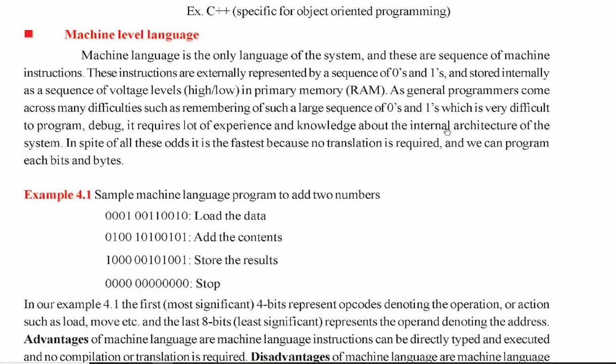Hello students, last class we discussed software, different types of software, like system software and application software, and also we learned something about the languages. There we learned different types of programming languages. First we started with the machine level language, and then we discussed in detail how it works, how exactly the machine instructions are performed, and also we took a typical example of the execution of an instruction.